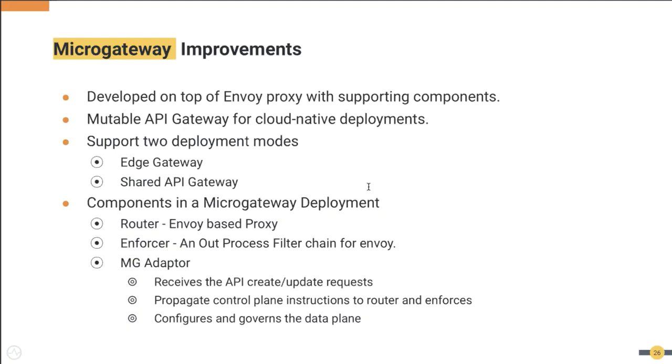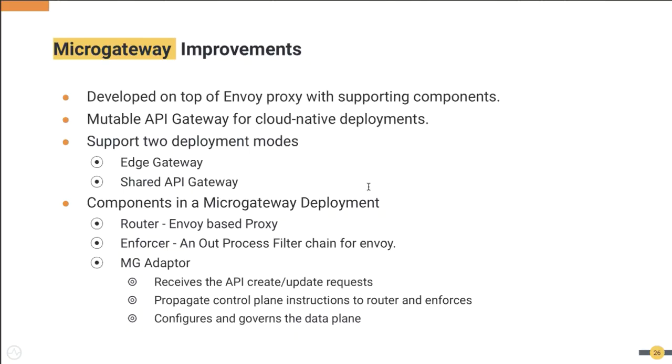And this new micro gateway has some different components. So these are the router, which is Envoy proxy, which will intercept the message and apply quality of service. Then we have a component called enforcer, which will act as a filter and take care of authentication, authorization, and that sort of interaction.